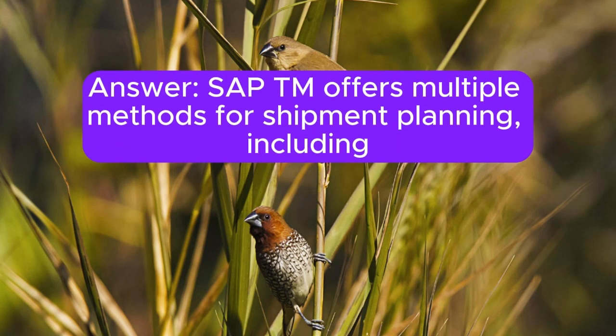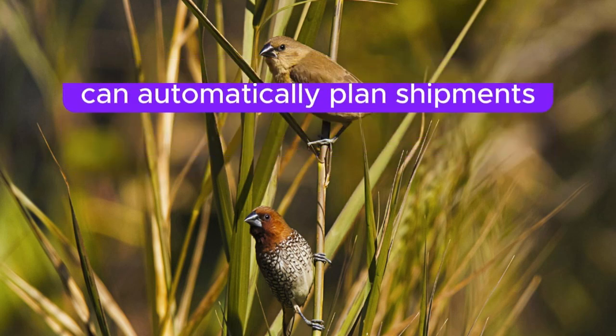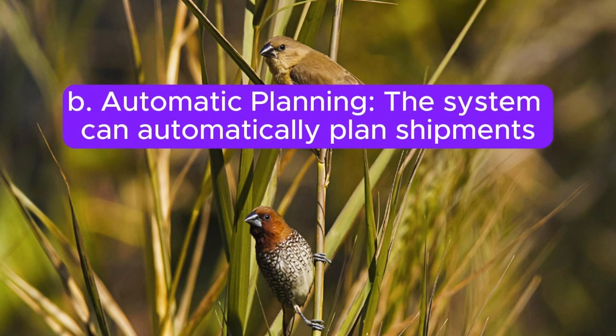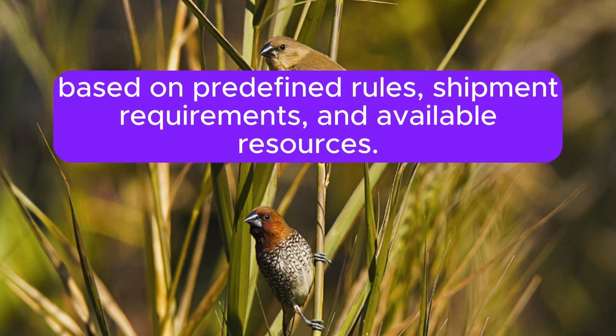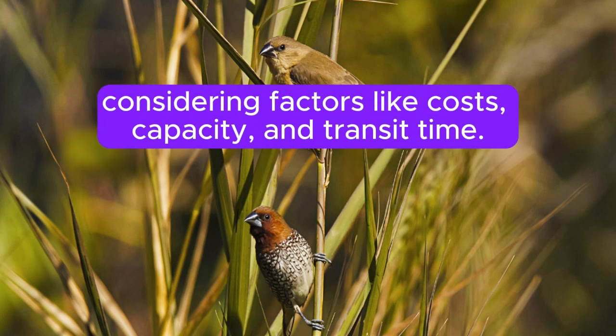Answer: SAP TM offers multiple methods for shipment planning, including: A. Manual planning. Users can manually assign shipments to carriers and optimize routes based on specific needs. B. Automatic planning. The system can automatically plan shipments based on predefined rules, shipment requirements, and available resources. C. Optimization-based planning. SAP TM uses algorithms to optimize shipment planning, considering factors like costs, capacity, and transit time.